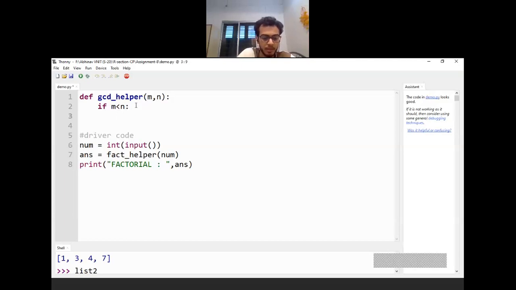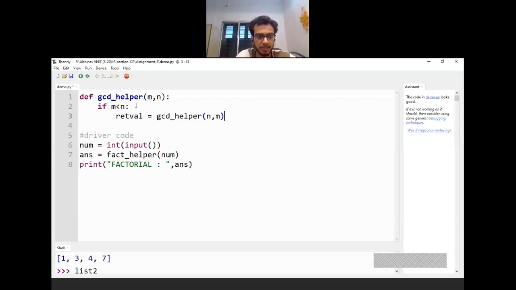Or I can just do return equal to my call to the same function, and in place of m and n I will pass n comma m. Even this will do our work, if I just call the same function but with the reversed order. So whatever was the value of n will now be copied to m, and whatever is the value of m will now be copied to n.